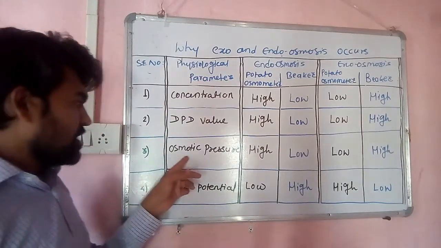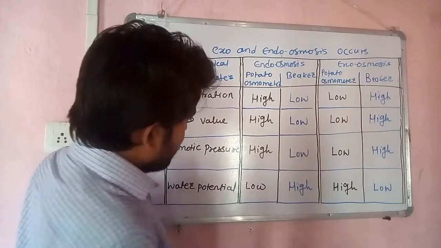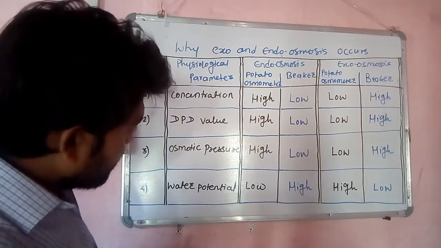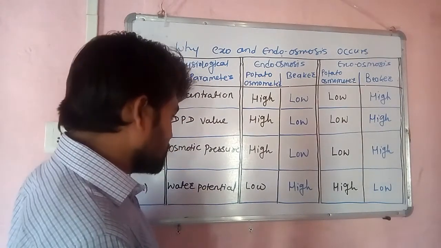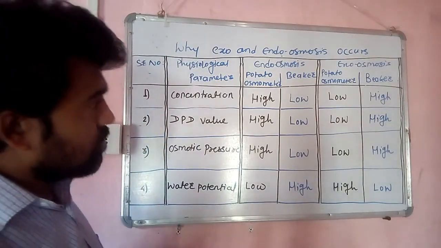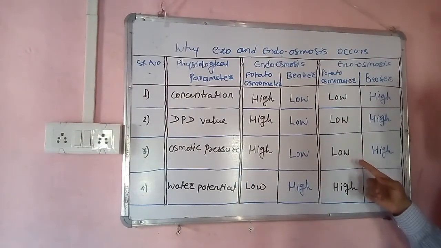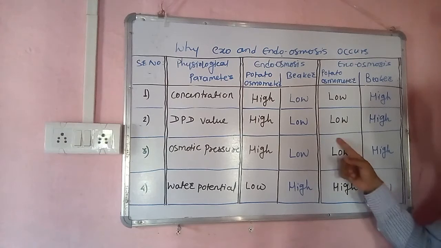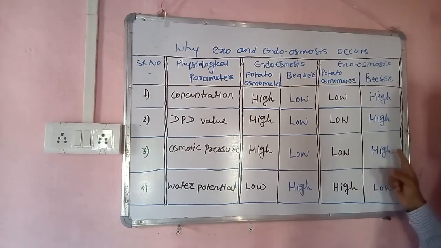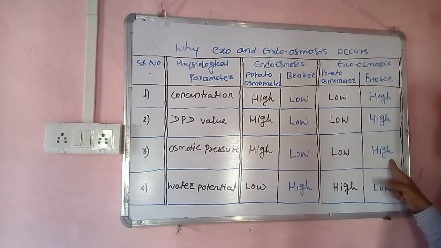As far as osmotic pressure value, in order to undergo endoosmosis, the potato osmometer solution must have a higher osmotic pressure value as compared with the solution in a beaker. However, the reverse is the case. In order to undergo exoosmosis, the potato osmometer solution must have a low osmotic pressure value, and the solution within a beaker should have a higher osmotic pressure value.